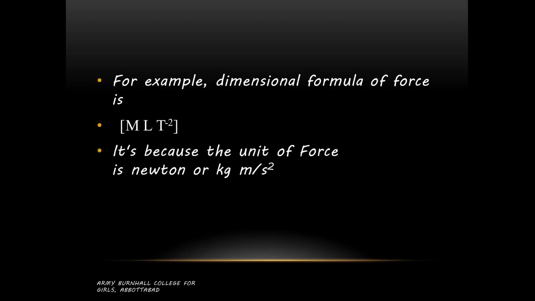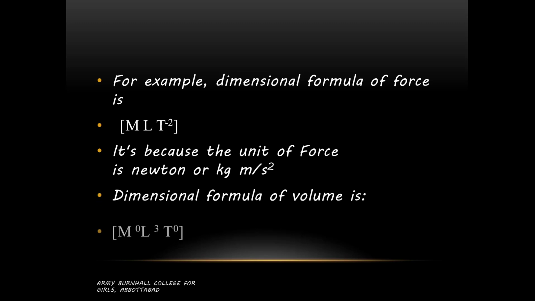It's because the unit of force is Newton or kilogram meter per second square. So we are using the dimension of mass, we are using the dimension of length with a dimension of time raised to power minus 2, because it is per second square. So we will discuss that in detail, that how we are going to write it. Dimensional formula of volume is [M^0 L^3 T^0]. Why we are writing it as M raised to power 0 and T raised to power 0?